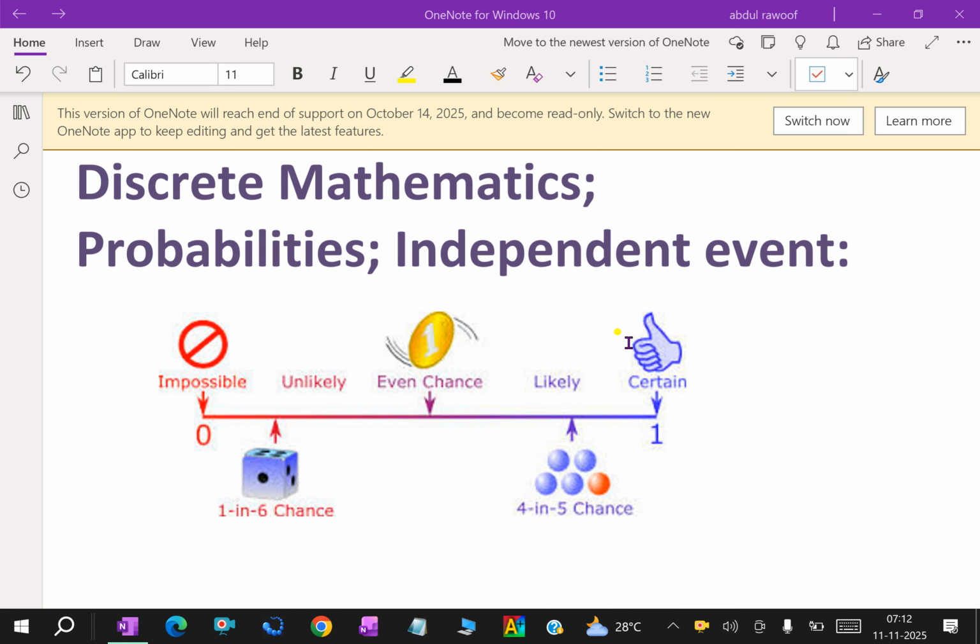In discrete mathematics regarding probabilities, let us discuss independent events. Independent events are those events whose occurrence is not dependent on any other event.